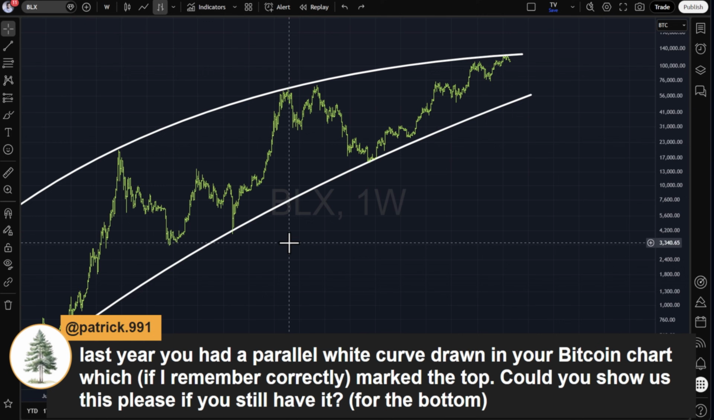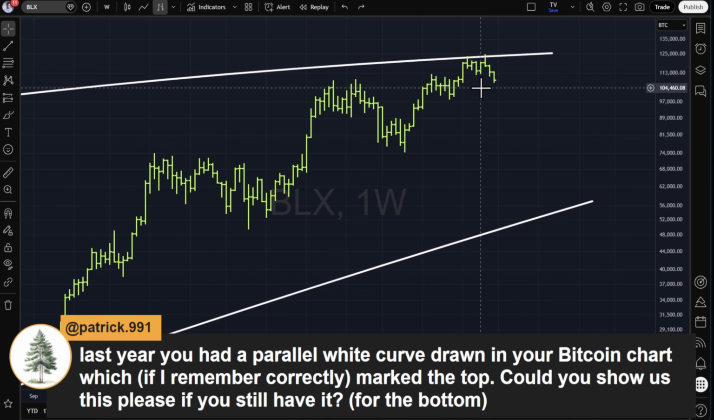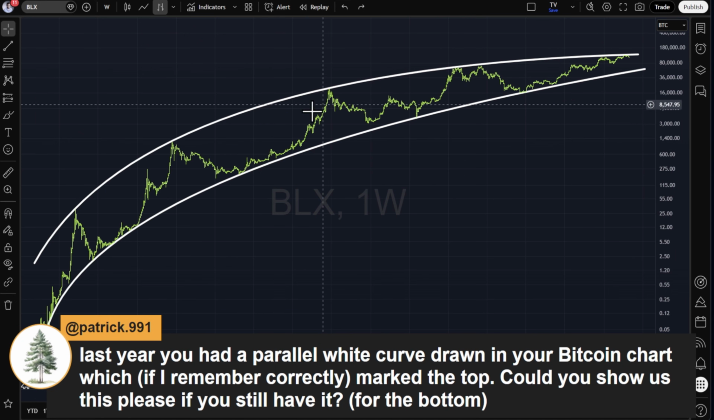The issue with BLX is it doesn't update anymore. So for whatever reason, this index has stopped updating in August of last year. But yeah, the tops align pretty well. We did anticipate the sell-off in October of last year.